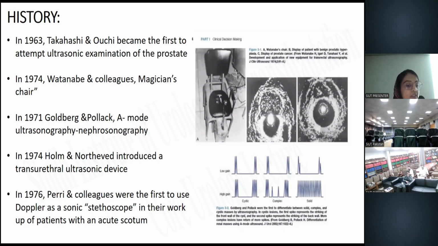Later on, in 1976, Perry and colleagues were the first to use the Doppler as a sonic stethoscope in their workup of patients with an acute scrotum. And later, ultrasound further evolved in the field of urology with the demonstration of the renal Doppler to evaluate renal artery stenosis from normal, and to demonstrate acute rejection in renal transplant patients.